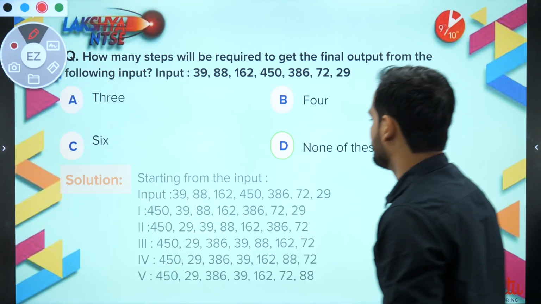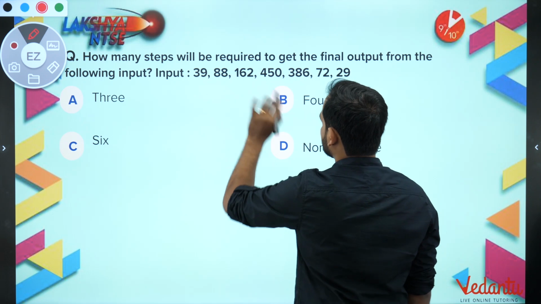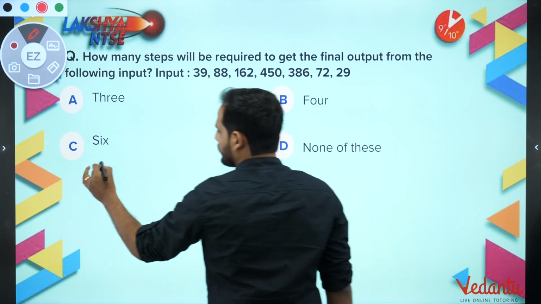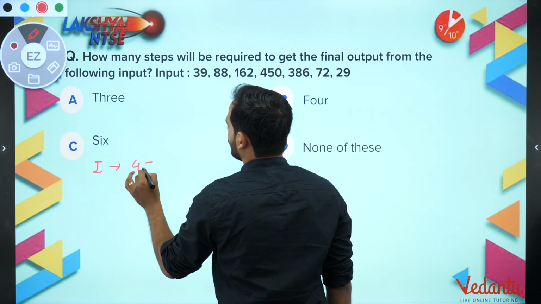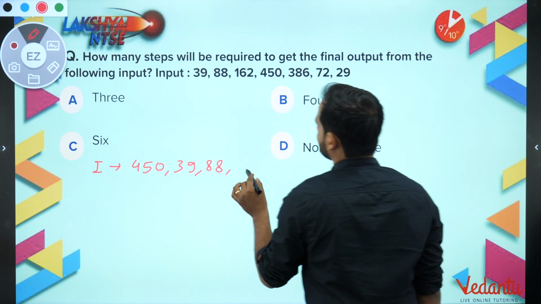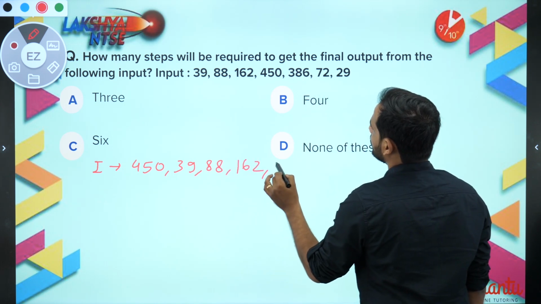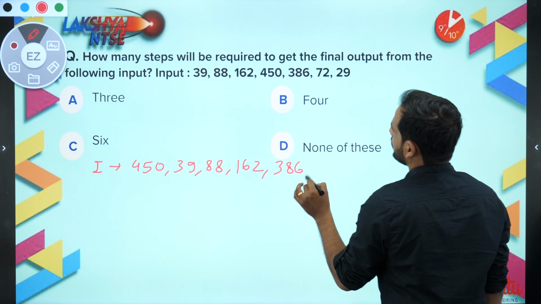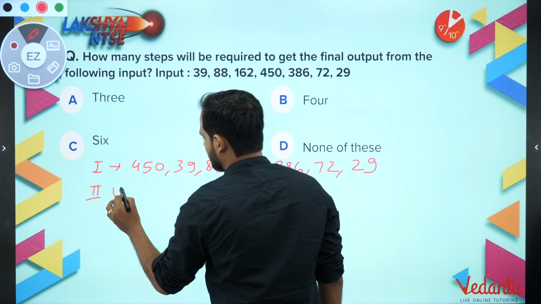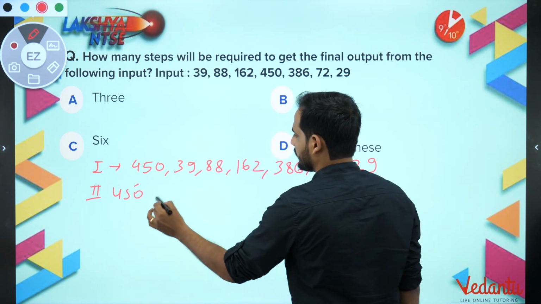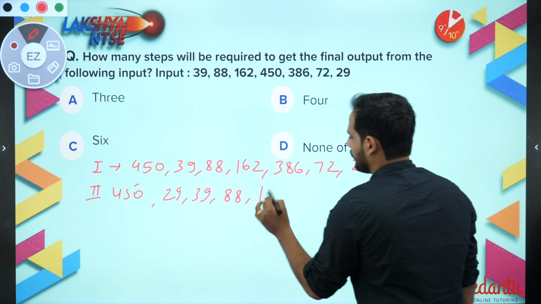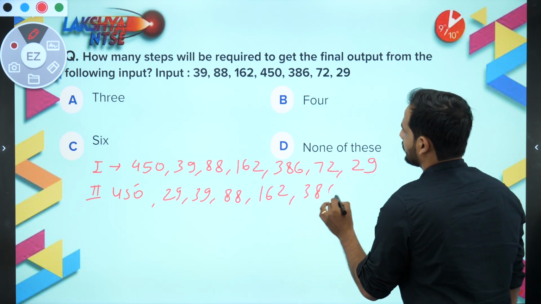Okay, so now as I can quickly show you, 39, 88, this is the part. So first step will be getting the first one at the first place. So my first step is 450 and rest as it is, 39, 88, 162, 386, 72, 29. The next step will be, bachcho, 450 and get this 29 here. And then 39, 88, 162, 386 and 72.